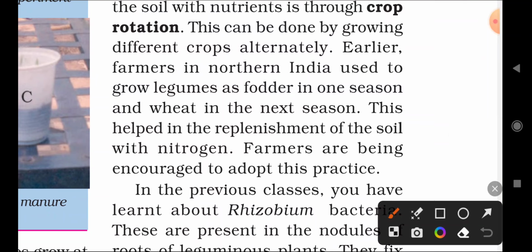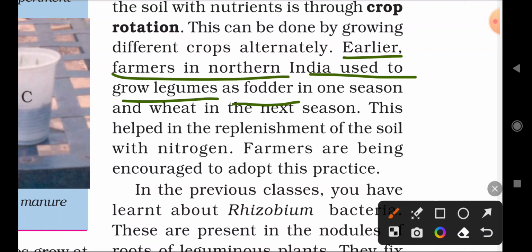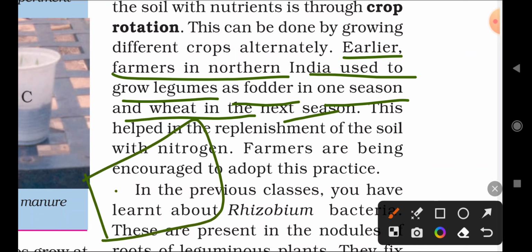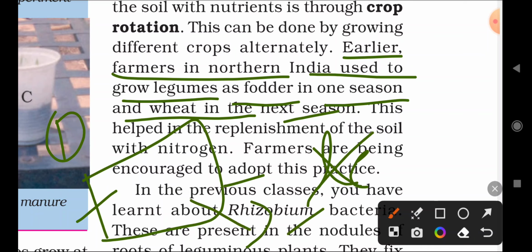Earlier, farmers in northern India used to grow legumes as fodder in one season and wheat in the next season. In the same crop field, in the first season the farmers grew legumes, and in the next season in that same field, instead of legumes, they grew wheat. Okay, they are rotating the crops. In one season one crop is grown, and in the next season they do not grow the same crop. Instead, they grow a different one.